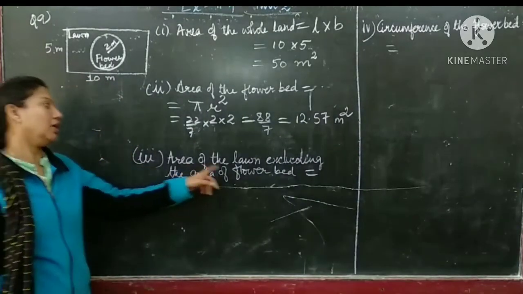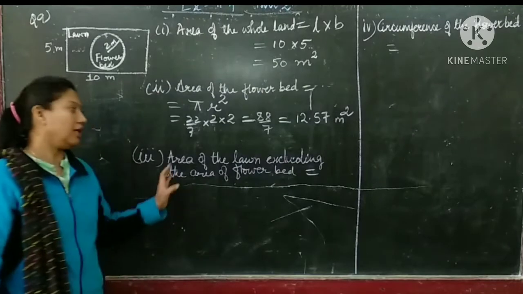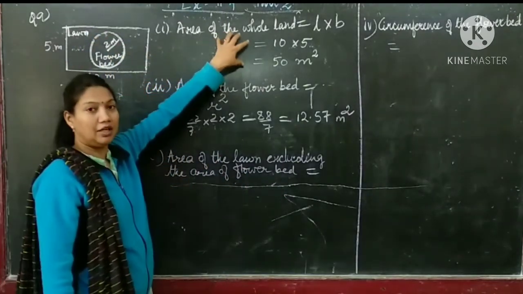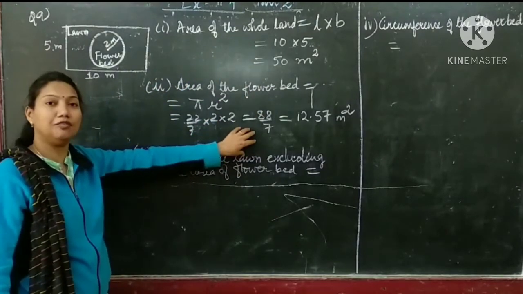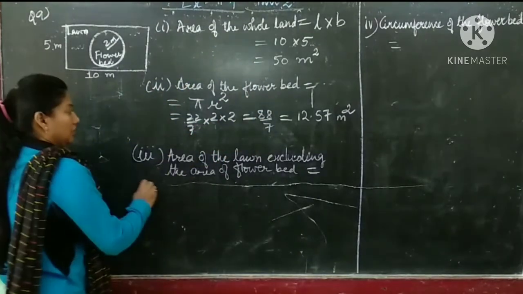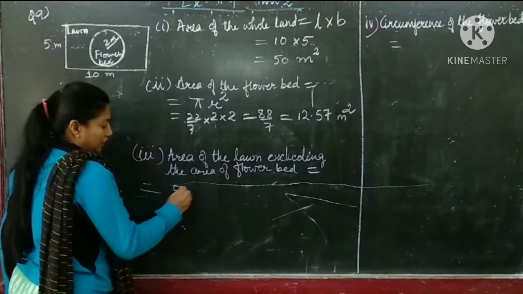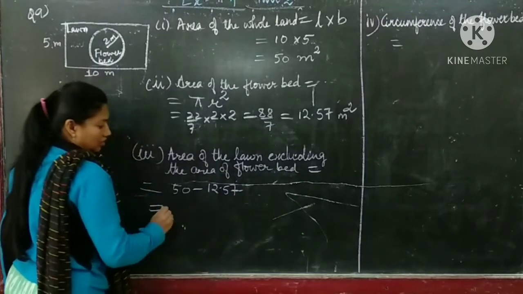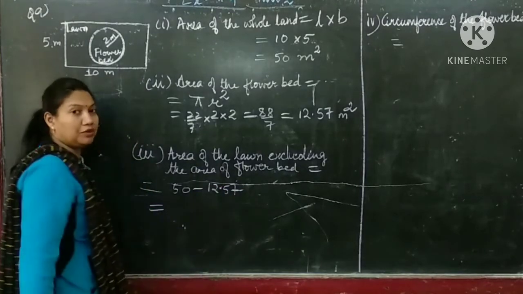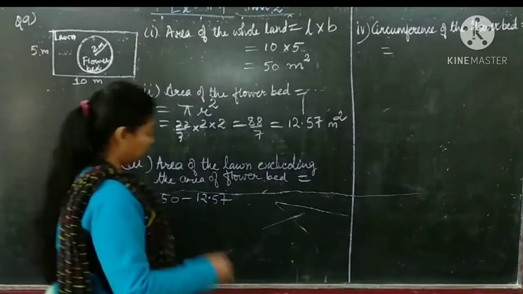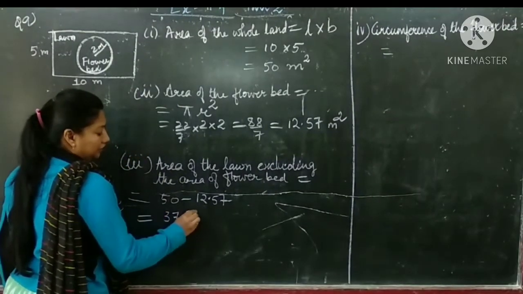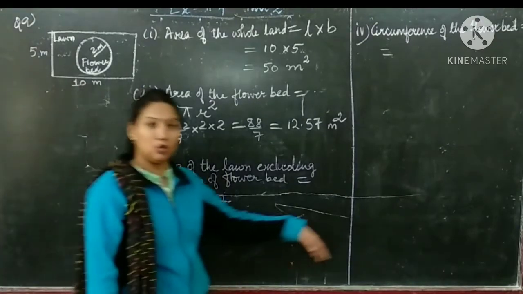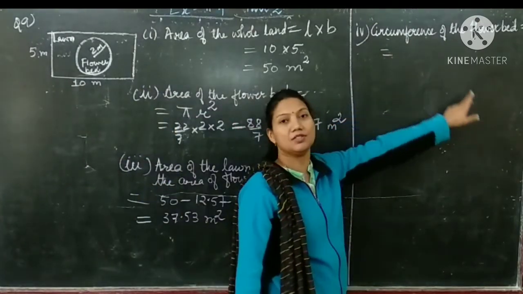Third question is area of the lawn excluding the area of flower bed. Means without this area. So we'll subtract the area of whole land minus the area of the flower bed. So it will be equal to 50 minus 12.57. We will be getting 37.53 meter square.